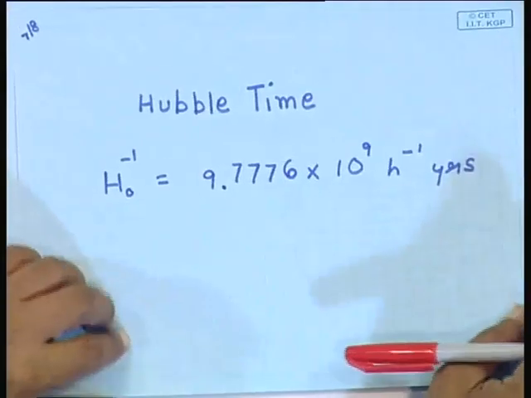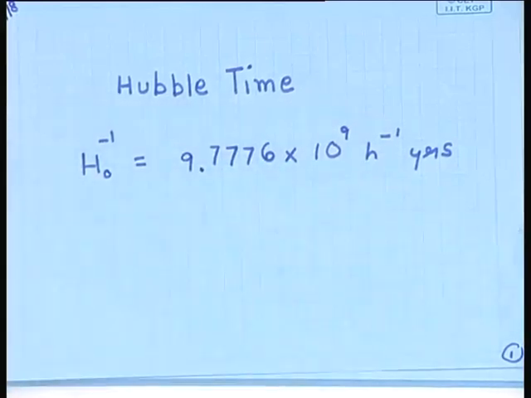So, this value, the inverse of the Hubble parameter, is called the Hubble time. It gives an estimate of the age of the universe. So, we have measured the Hubble parameter now, and this gives us an idea. This is not exactly correct, as we shall discuss shortly, but it gives us an estimate of the age of the universe.